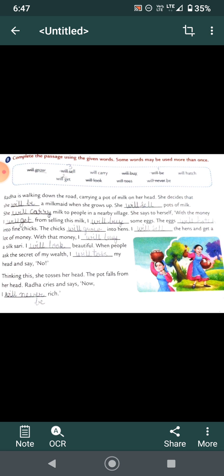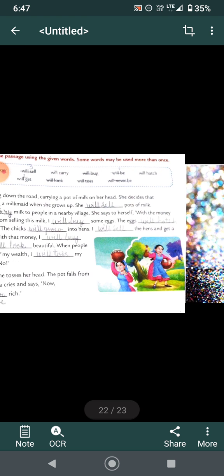The eggs will hatch into fine chicks. The chicks will grow into hens, and then I will sell the hens and get a lot of money. With that money, I will buy a silk sari. I will look beautiful. When people ask the secret of my wealth, I will toss my head and say no. Thinking this, she tosses her head, the pot falls from her head. Radha cries and says, now I will never be rich.